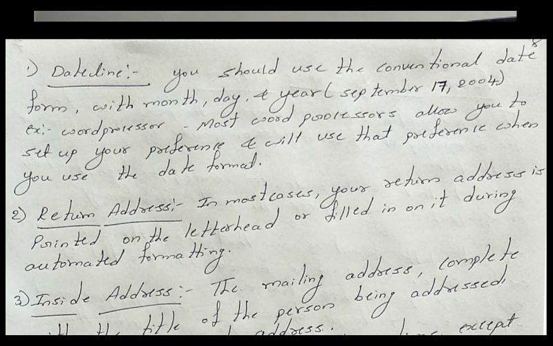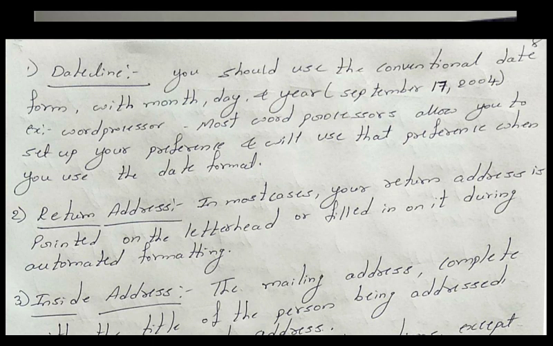What are the content or the parts which you have to put on a letter? The first one he calls the date line. So you have to put a date on that particular letter. You should use the conventional date form, that is with the month, day and the year. For example, you write it in this format: September 17, 2004, representing the month, day and year.